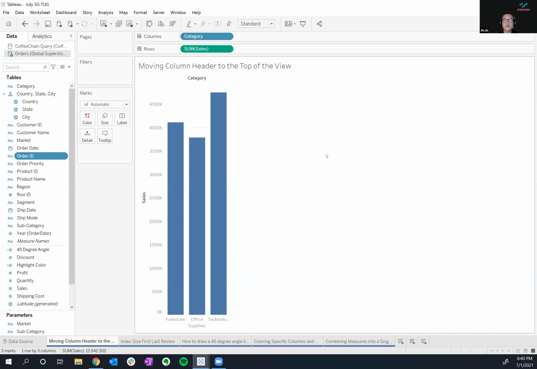So the first one is a really short one. It's a very commonly asked question, and it's actually a very simple fix too. It's how do I move column headers to the top of the view?